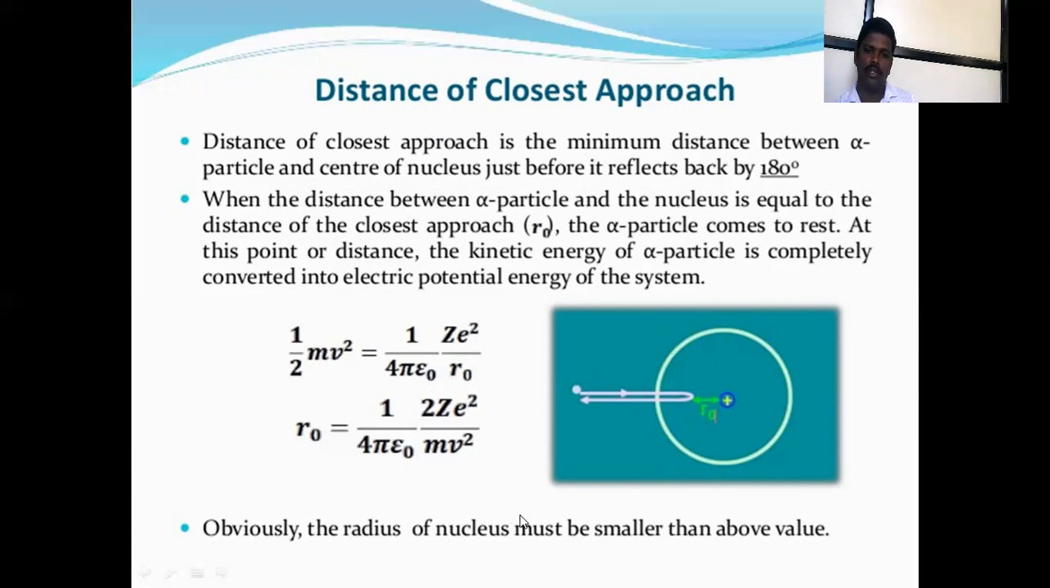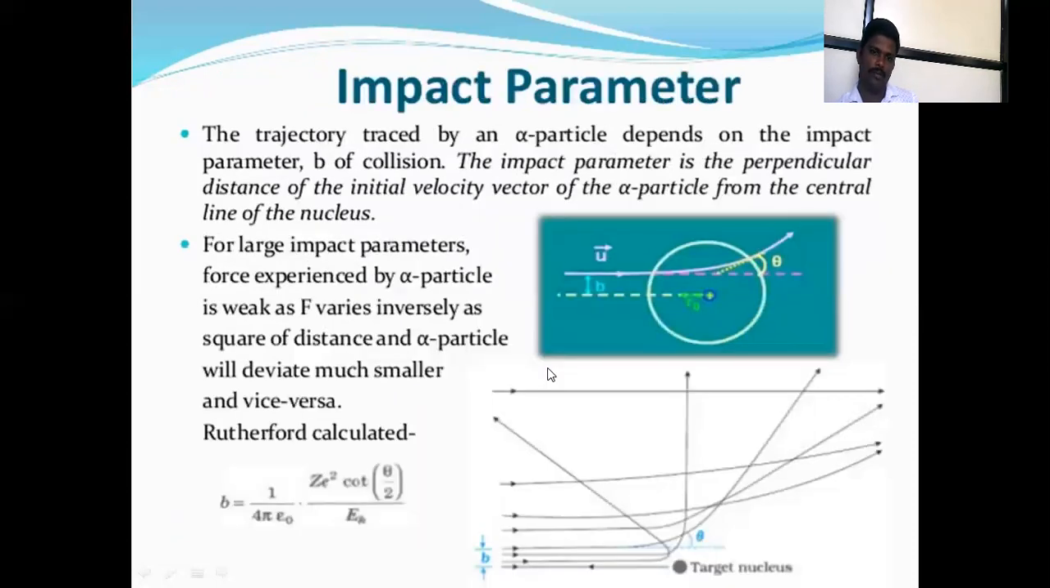Obviously, the radius of the nucleus must be smaller than the above value. Then the value of this is very small. Then the impact parameter: what is meant by impact parameter? The trajectory traced by the alpha particles depends on the impact parameter, that is, the angle of collision. The impact parameter is the perpendicular distance of the initial velocity vector of the alpha particle from the central line of the nucleus.